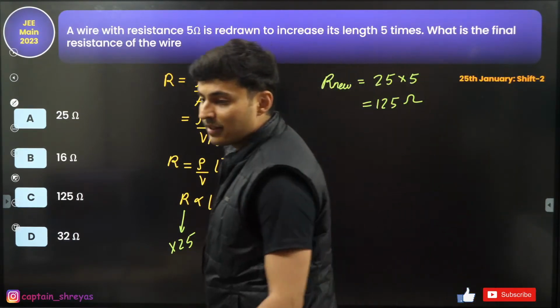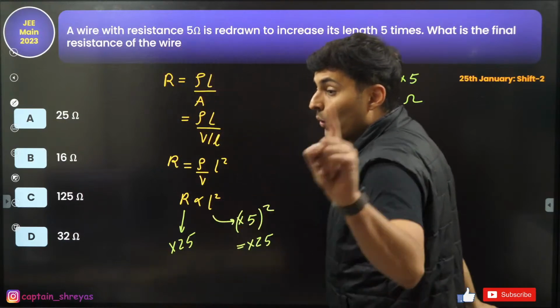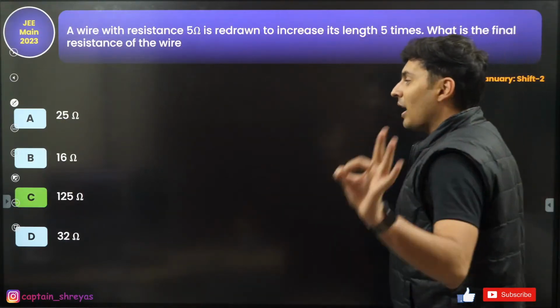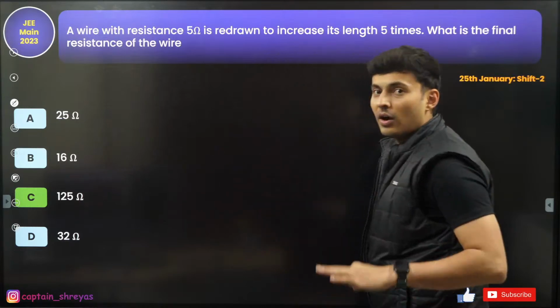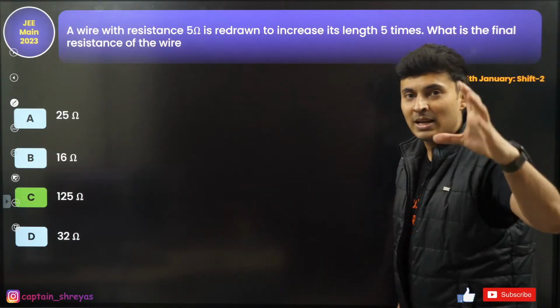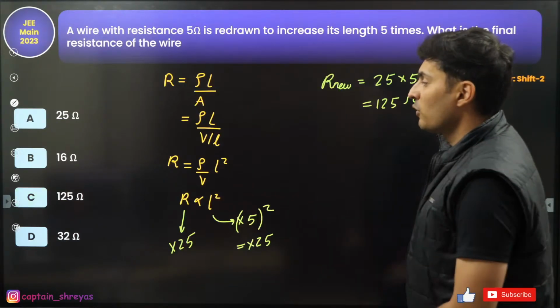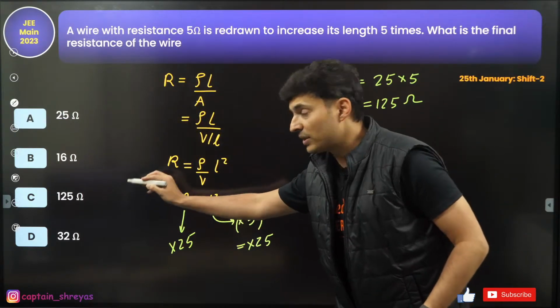How many of you got the answer? Excellent. No, 25 is not the answer. A lot of you are going to mark option A, but that is going to be wrong. So they have played with your mind. They have played some mind games with you. So many of you have marked 25. That's not the answer. It's 125.